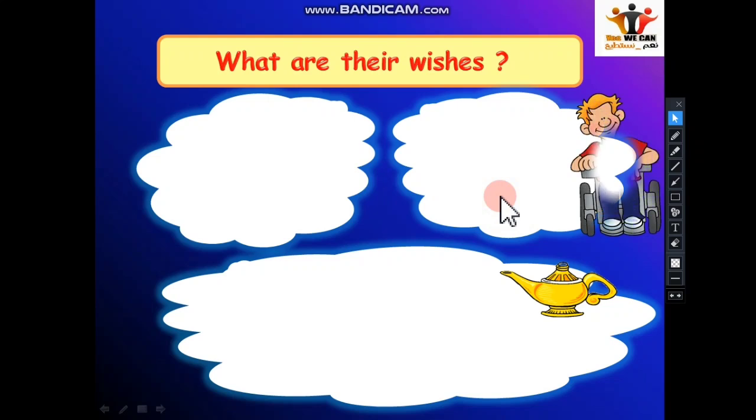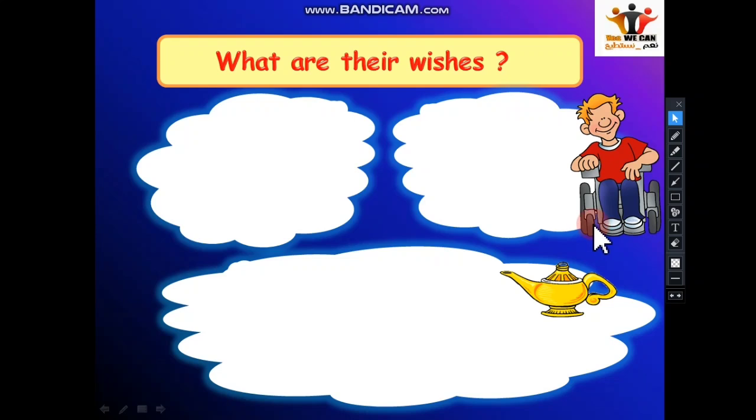Well, now let's see these examples. Can you look at this picture? What do you see? This person has a problem. What is it? He cannot walk, simply because he is a person with a special need. Normally we don't say he is a handicapped person. Handicapped is not a good word. So we say he is a person with a special need. What is his need or his problem? He cannot walk. Great.